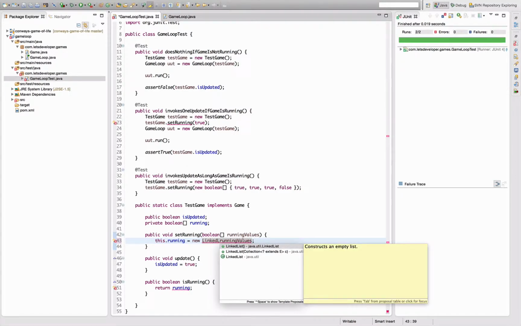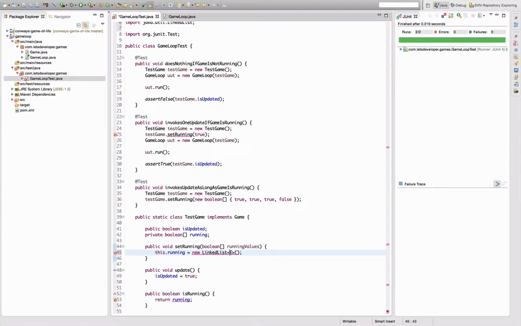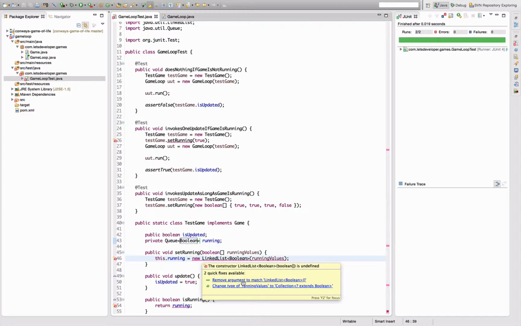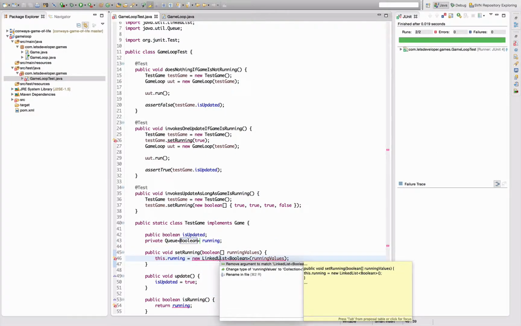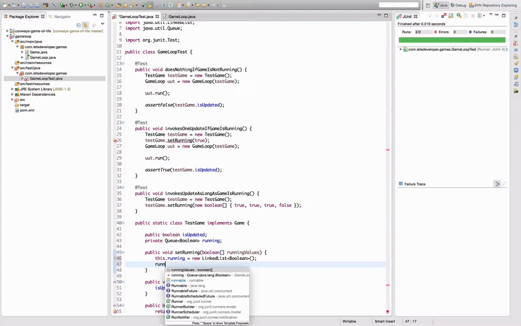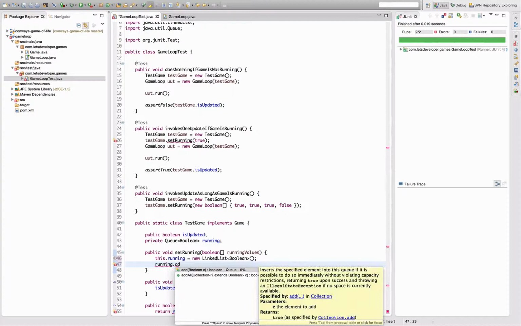As I said, I currently have no internet connection, so I kind of need to try this out. Boolean running values. And I would like the running thing here to be a queue of booleans. Now the question is, linked list, is this a queue? It is a queue. I only need to somehow add all the values into it.